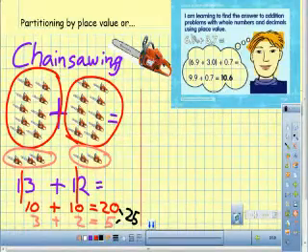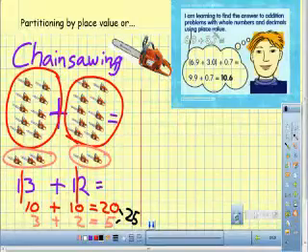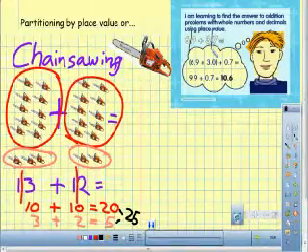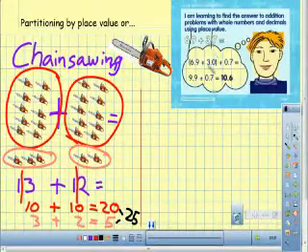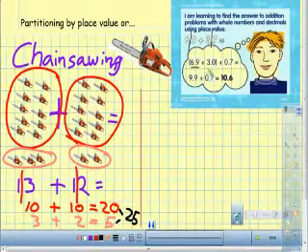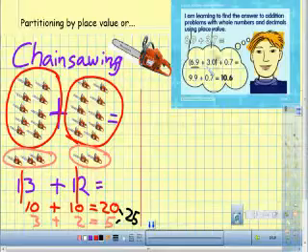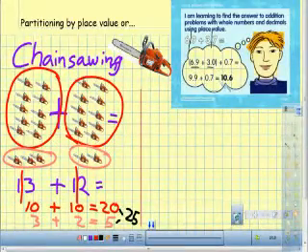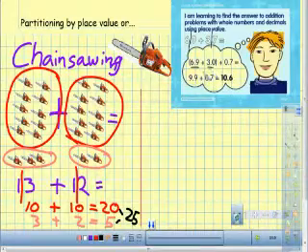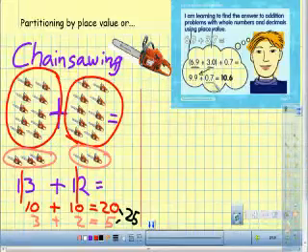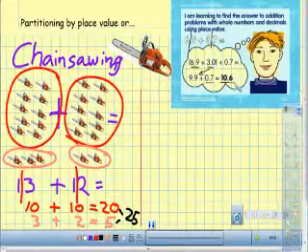Now you can see there's a couple of ways you can do this. On the board here, they've only cut one of the numbers. So they kept 6.9, and then they cut the 3.7 to 3. 6.9 plus 3 gives you 9.9, and then you've got plus 0.7 to give you 10.6.